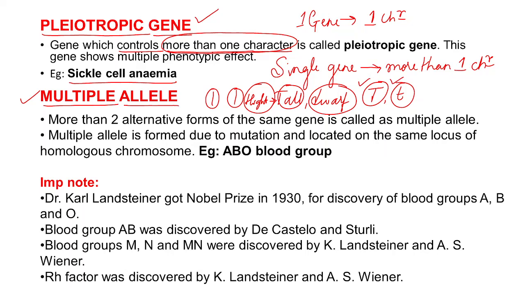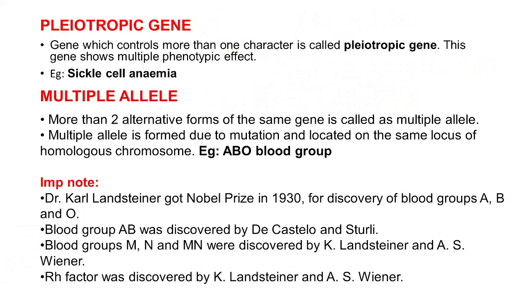But when we observed the same thing in other organisms, we found that a gene may have several varieties due to the presence of multiple alleles, more than two alleles. For example, in the human blood group ABO, the blood group is controlled by gene I, as I told you in the previous slide.